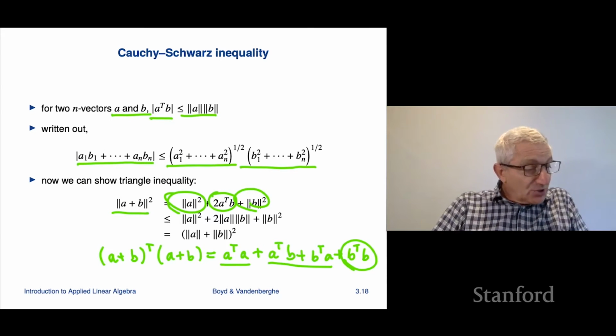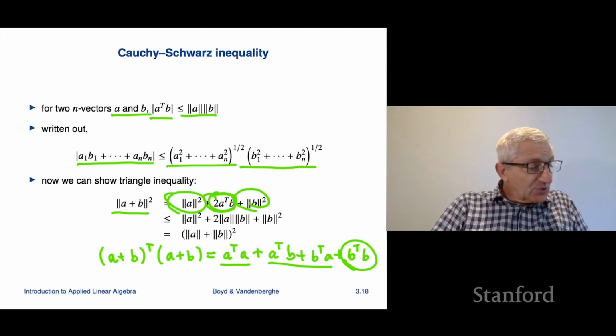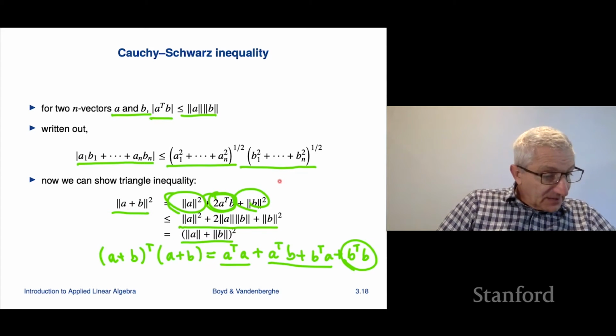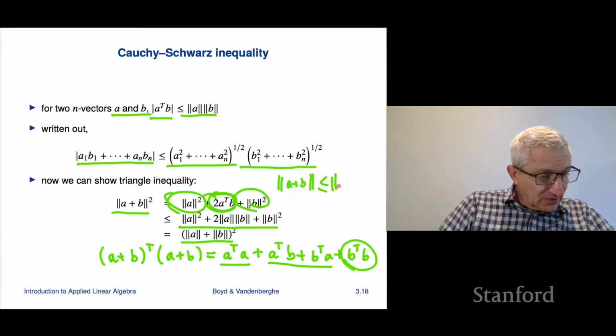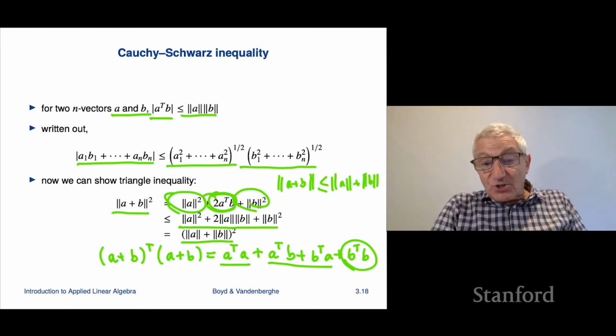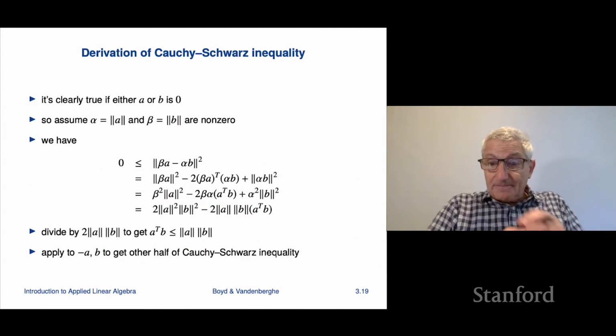Now I'm going to use the Cauchy-Schwarz inequality on the middle thing, 2 times the inner product of a and b. I'm going to say that that is less than or equal to 2 times the norm of a times the norm of b, and I get this, but that's exactly equal to that. And now I take the square root of this, and I find that the norm of a plus b is less than or equal to the norm of a plus the norm of b, and that's the triangle inequality. So once we know the Cauchy-Schwarz inequality, we can actually show the triangle inequality from that.